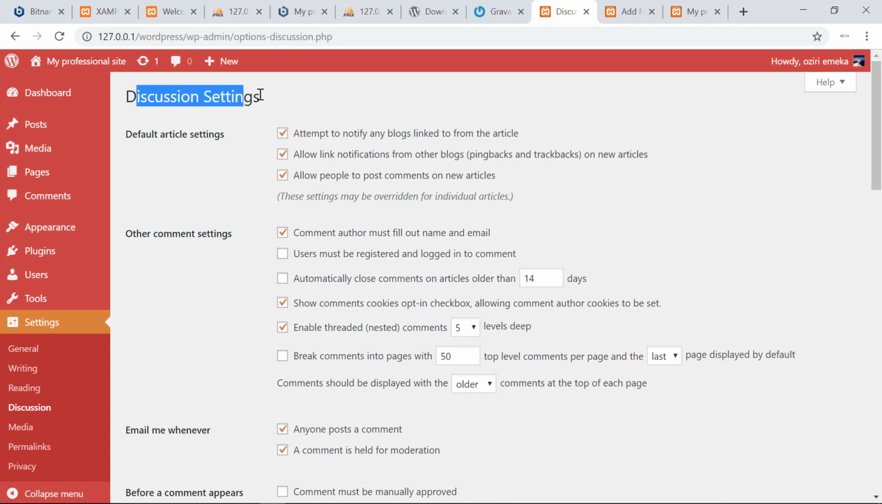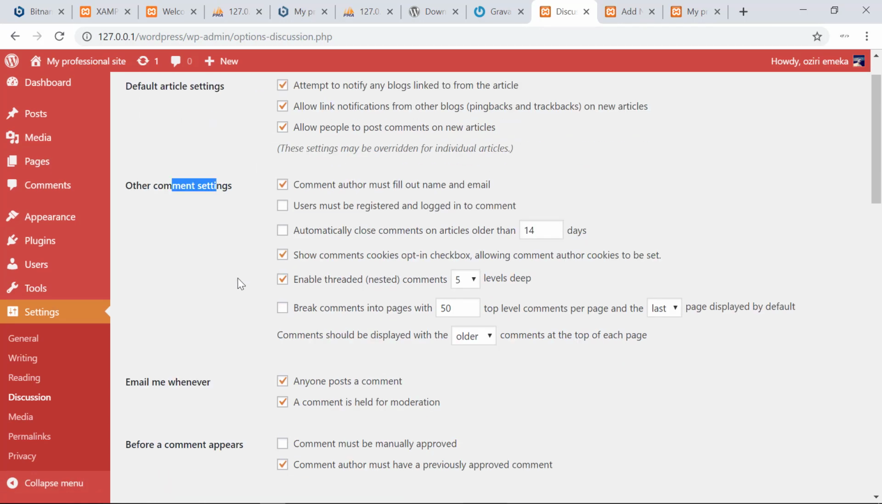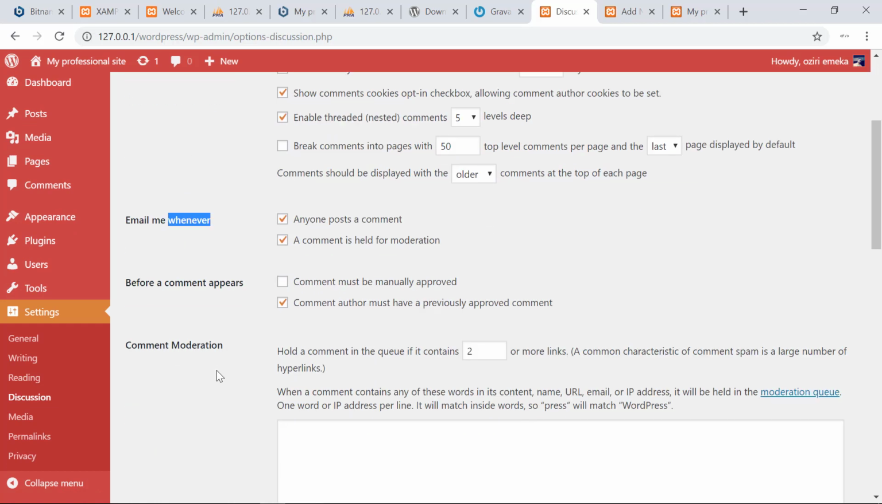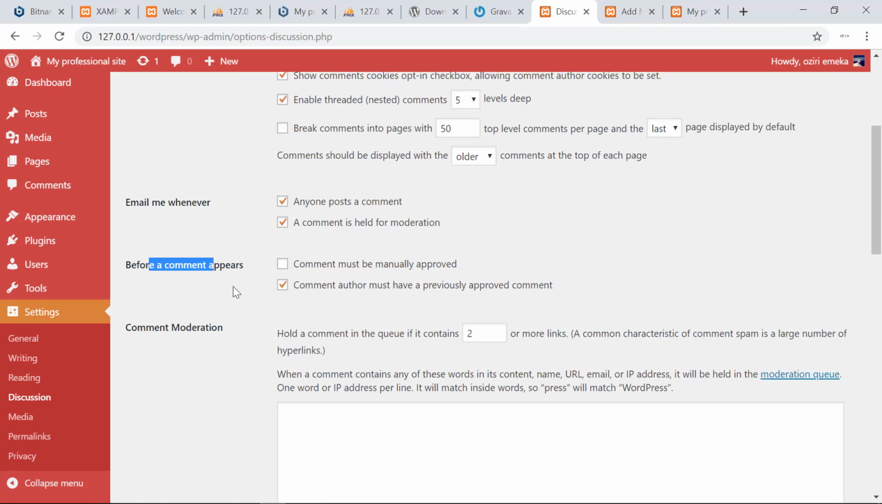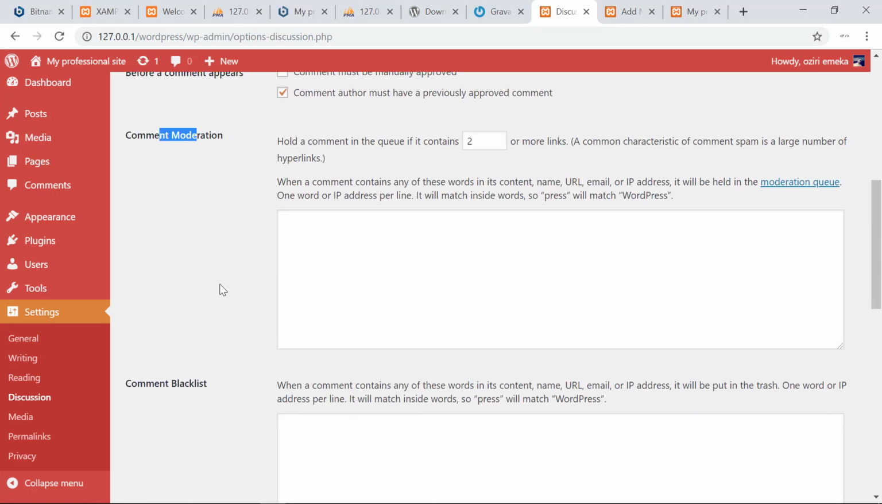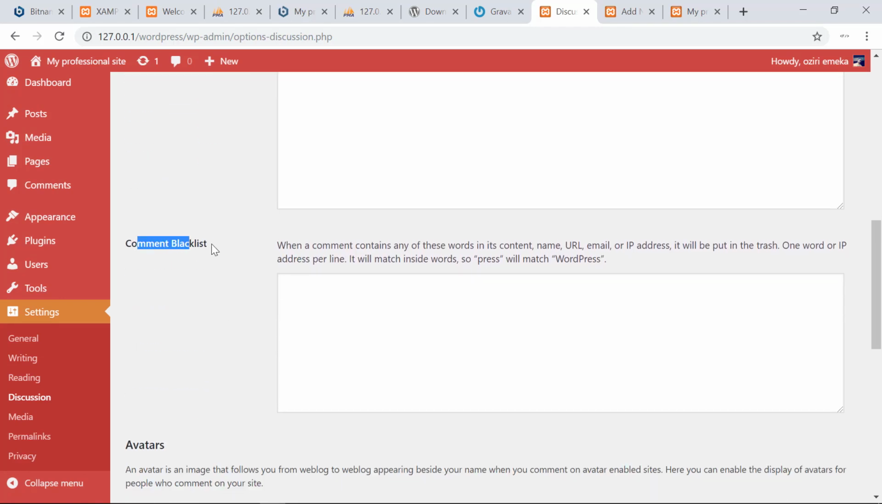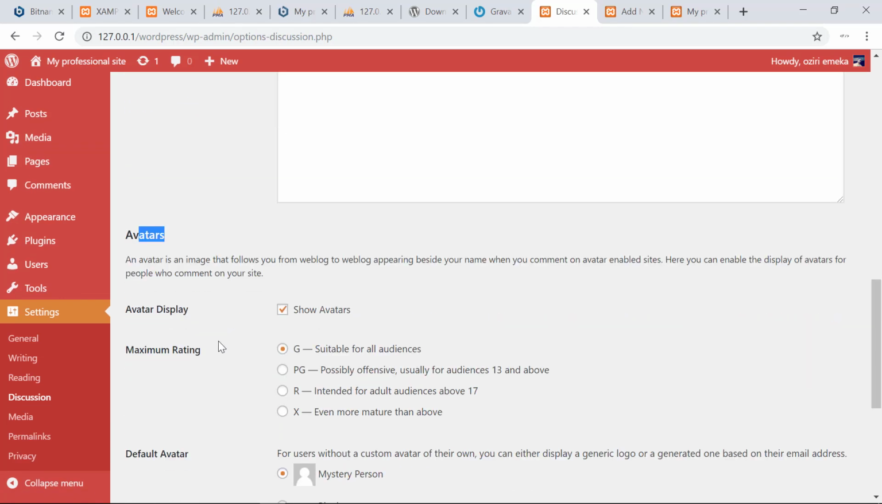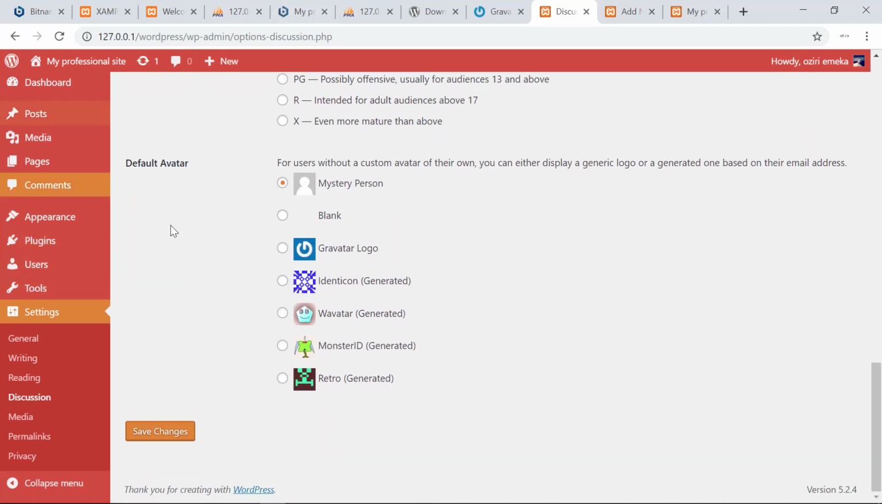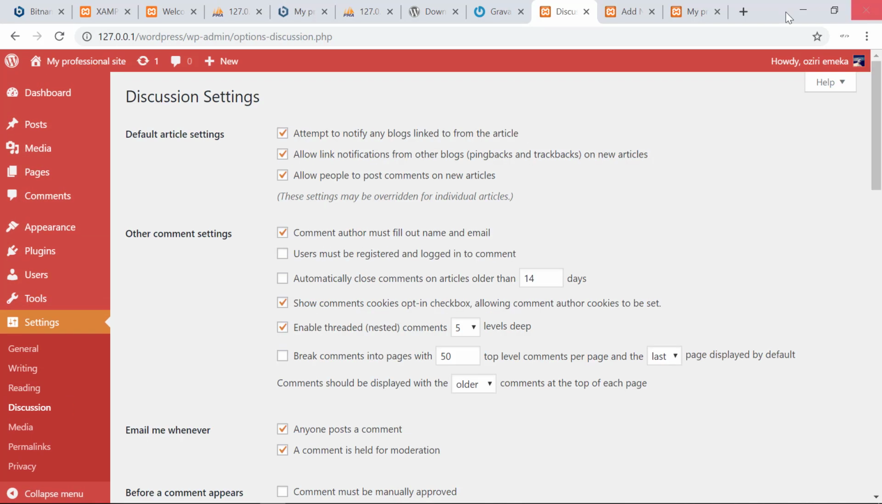The discussion settings have the default article settings, the other comment settings, the email me whenever setting, the before a comment appears, and the comment moderation settings. We also have a comment blacklist, avatars settings too, and default avatar. So for now, we want to talk about the default article settings.